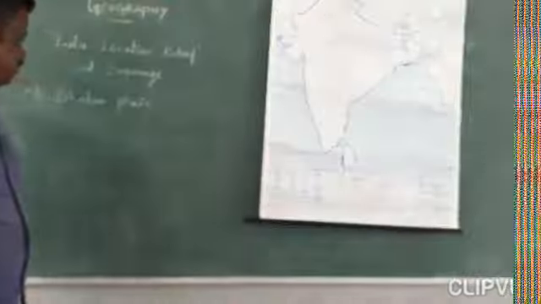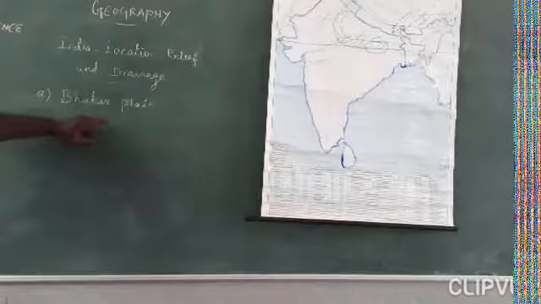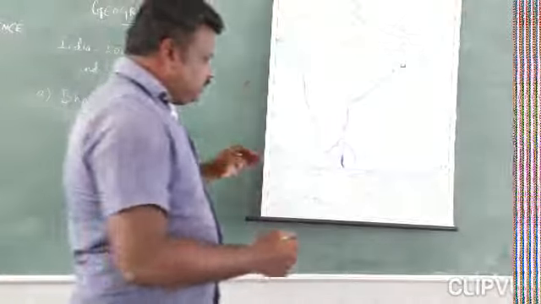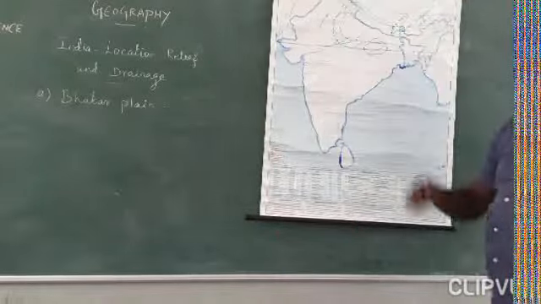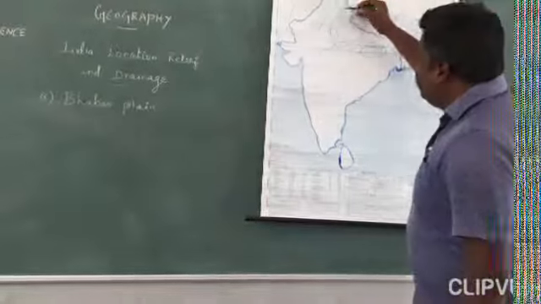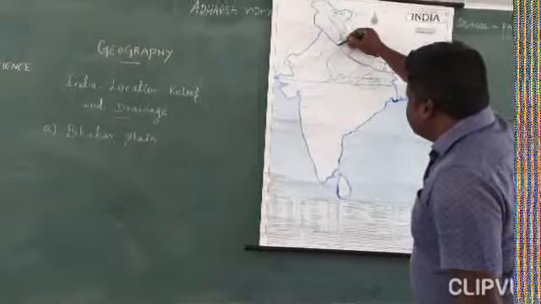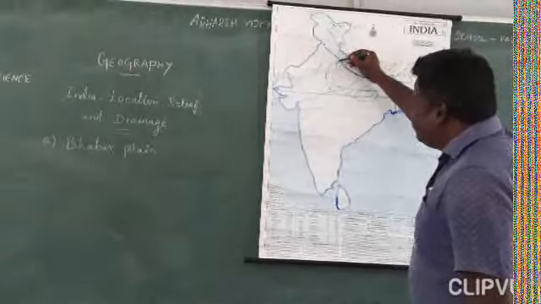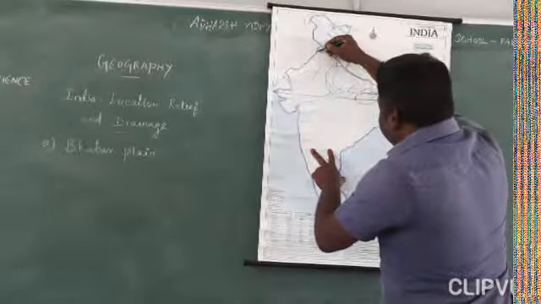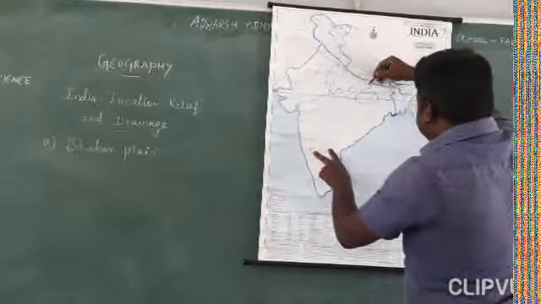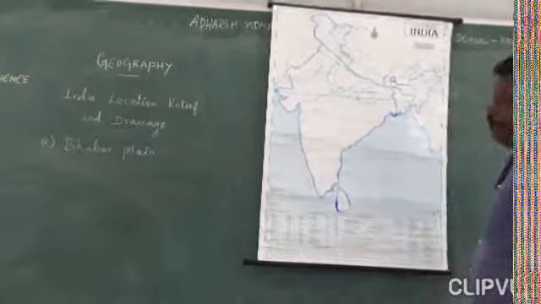See the first, the Bhabar plain. This is the first plain. It starts next to the Himalayan mountains. For example, now you can see this Shivalik range. Next to the Shivalik range, the Bhabar plain starts. The plain almost reaches till Assam.